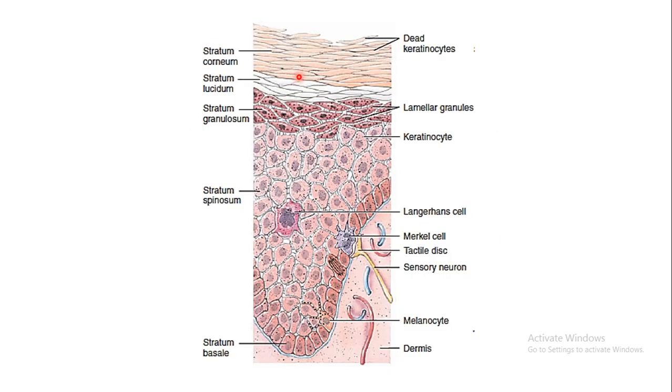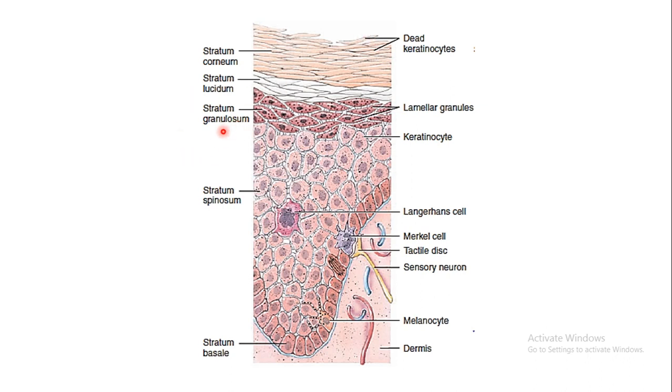So this is the picture which is illustrating the microscopy of the different types of cells. You can see that each layer of the epidermis is made up of different types of cells, right? So this is the stratum corneum, which is the outermost layer, which mainly comprises the dead keratinocytes. Okay, so dead cells, which are shed from the skin, right?